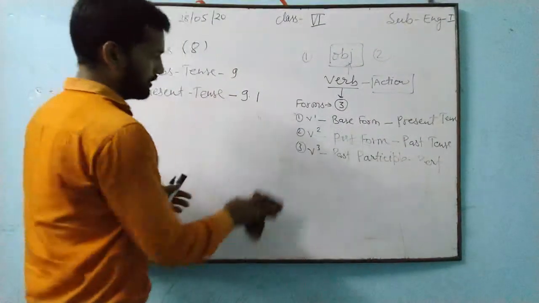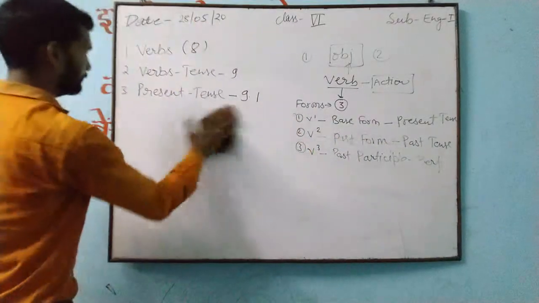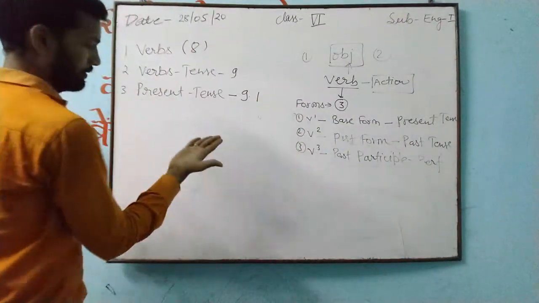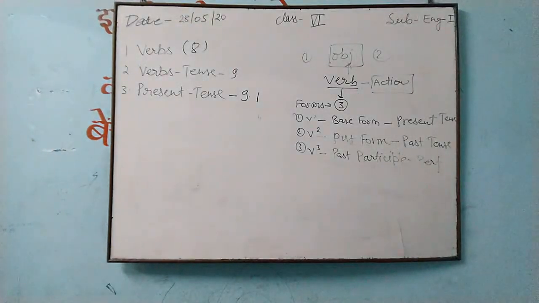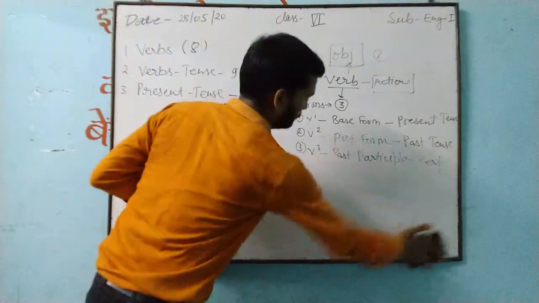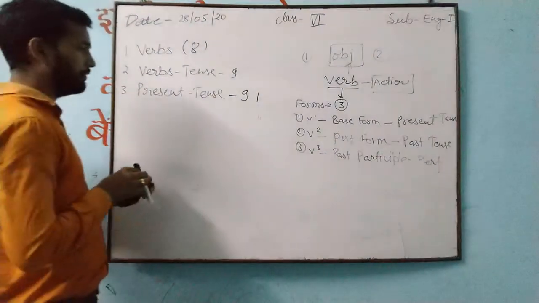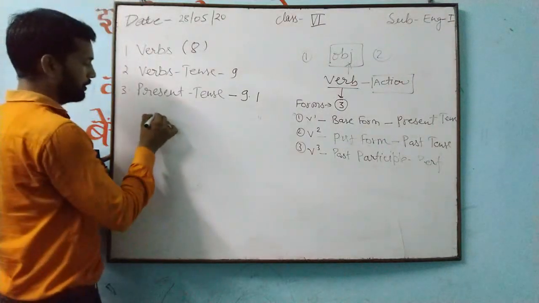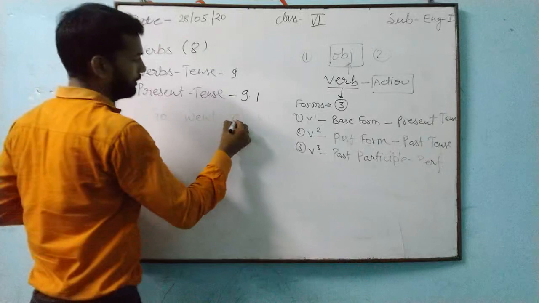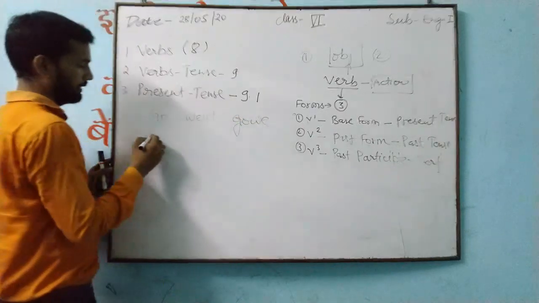These 3 forms are given here. See, these 3 forms I told you: go, went, gone.